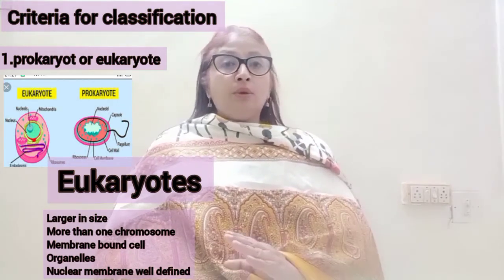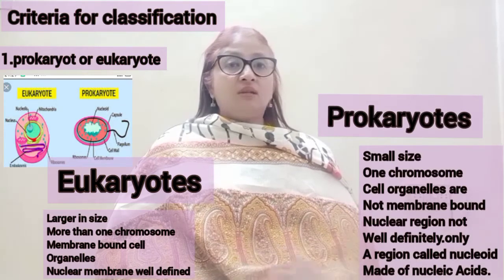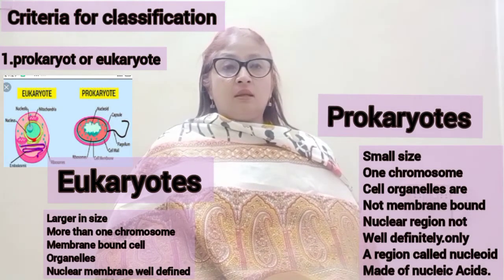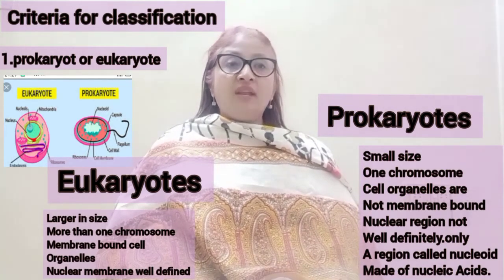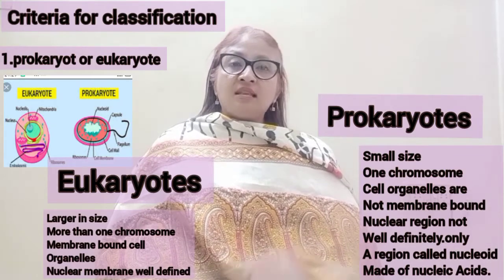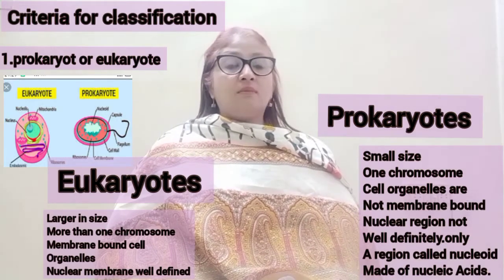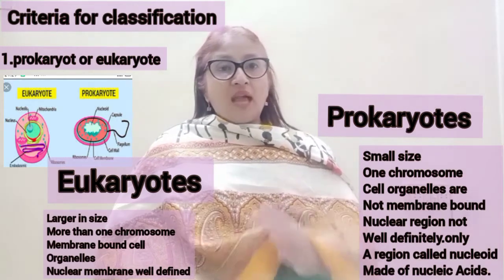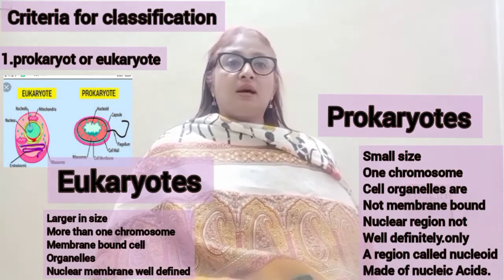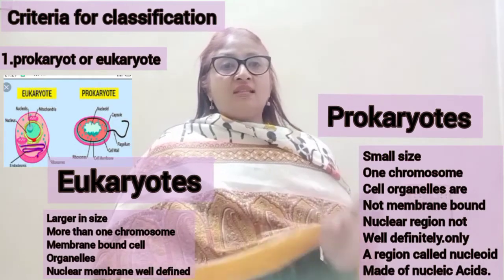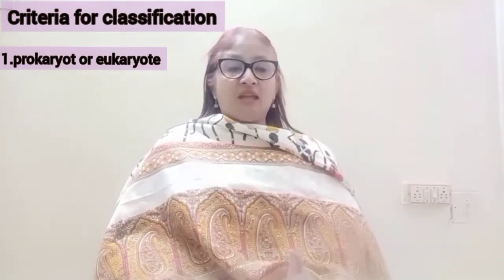While in prokaryotic organisms, the nucleus is not advanced. They do not have a well-defined nuclear membrane. Only a region called nucleoid made up of nucleic acids. The cell organelles are not membrane bound. They are smaller in size and chromosome is only one in number. Prokaryotes are usually unicellular, while eukaryotes are multicellular. So we can divide organisms on the basis of whether they are eukaryotes or prokaryotes. That's the first thing we can take.